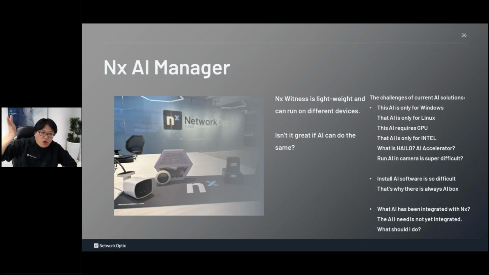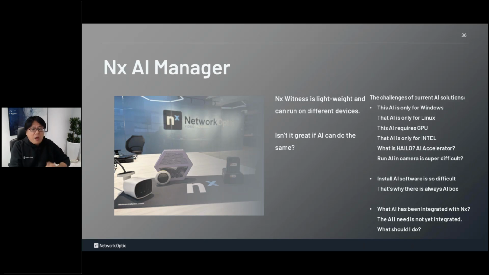This AI only works on Linux. This AI needs the GPU. This AI needs the high-end AI accelerator or something, right? Or I want to use the in-camera AI, and there's no AI that I feel satisfied with, right? And even if they find an AI, the installation is not easy, right? The installation of an AI usually is not so easy.